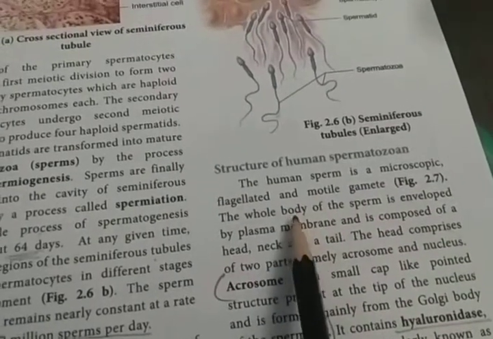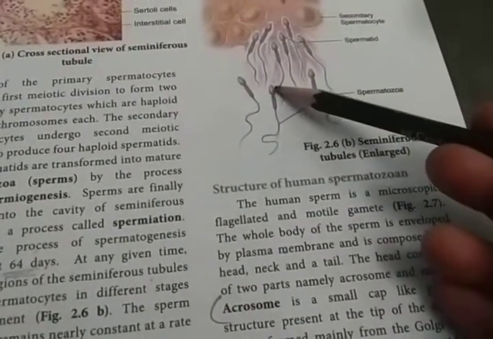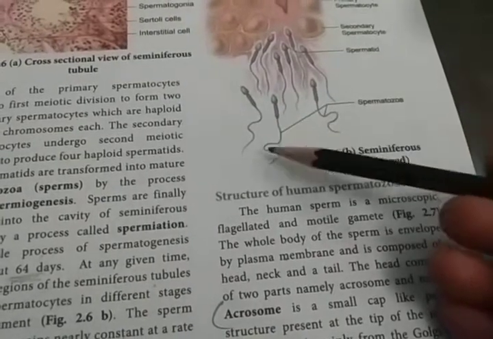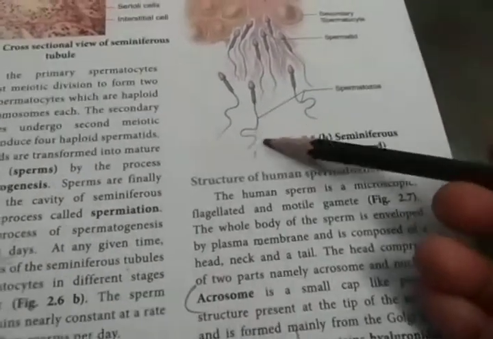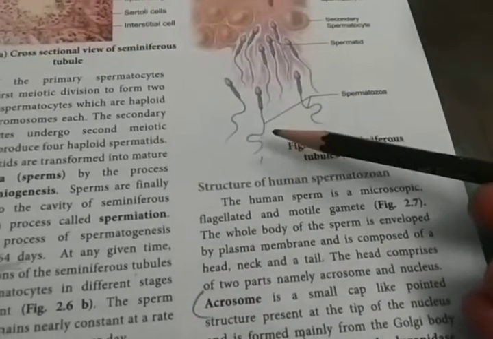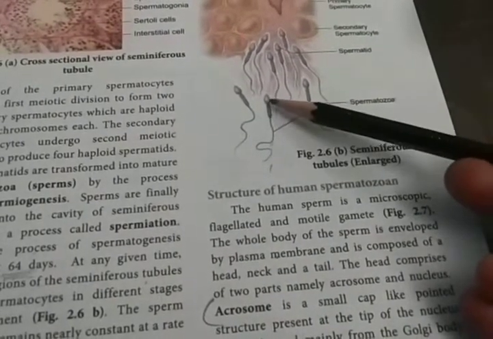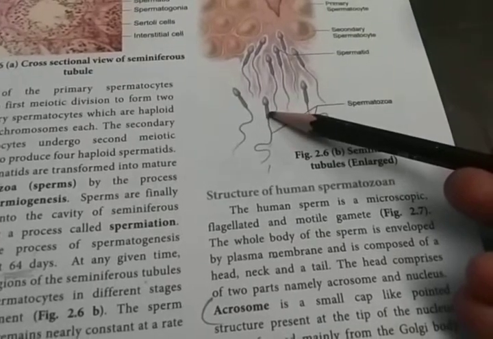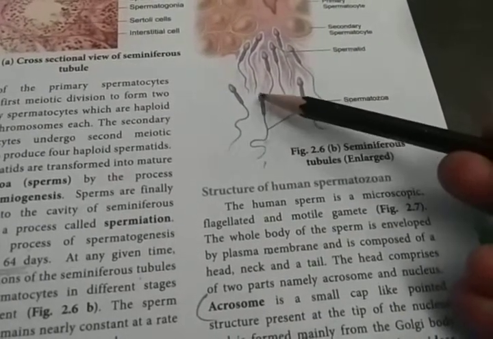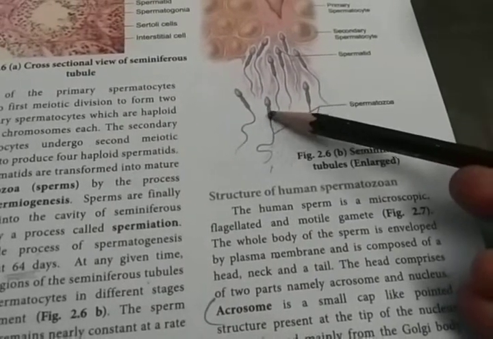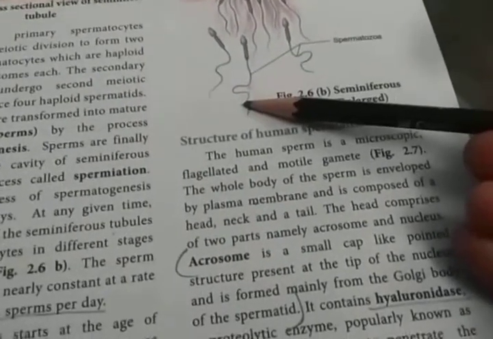The whole body of the sperm is enveloped, fully covered by a covering known as the envelope, which is made up of the plasma membrane. The sperm is divided into head, a small neck, middle piece, and tail.